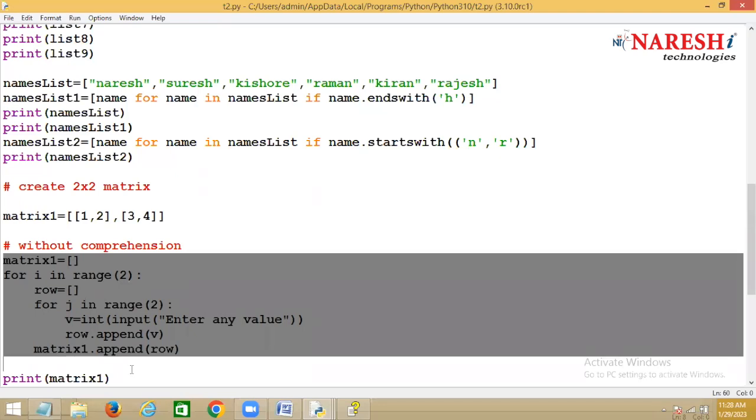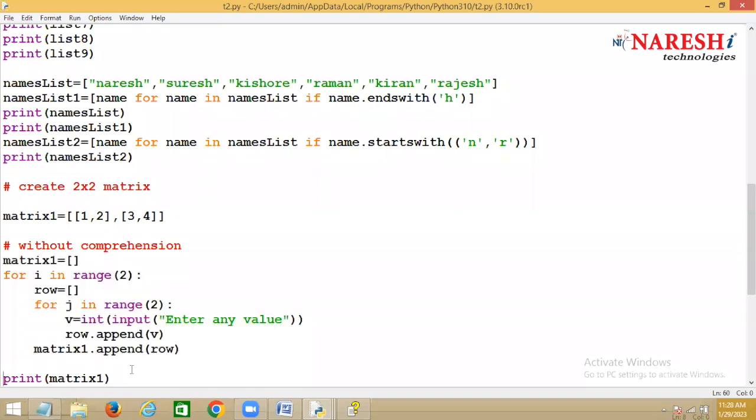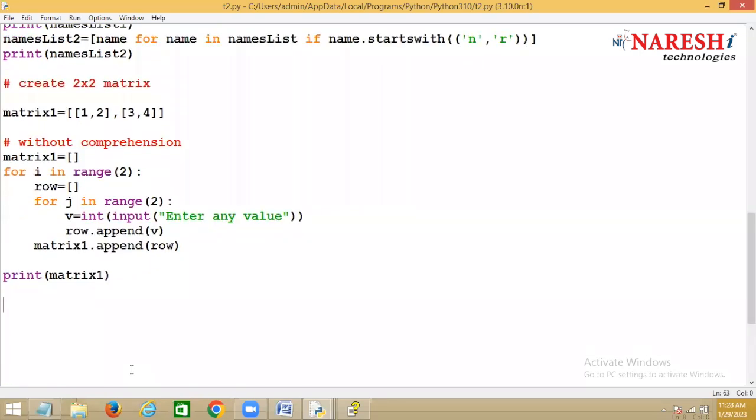Okay. Then what do I have to do? Now, I have to put everything in one line. Then how can I use comprehension? How can I implement it? A lot of beautiful things you can do using comprehension. Now this is with comprehension.